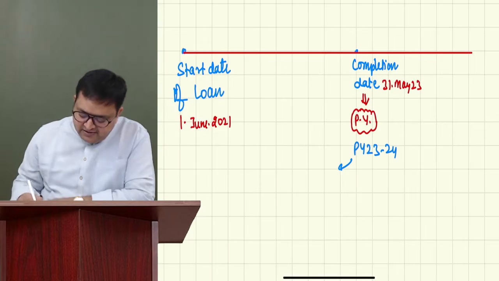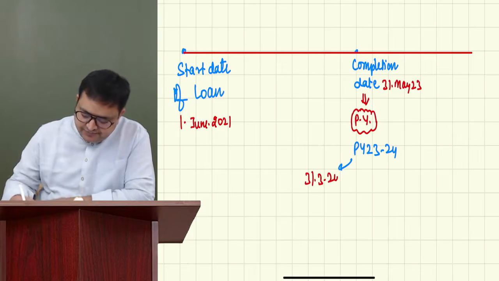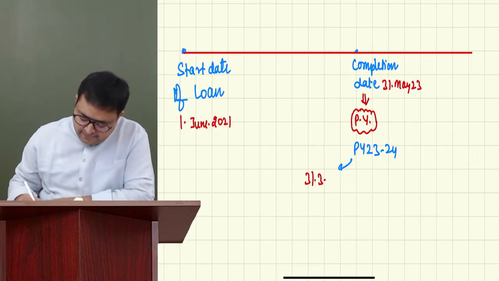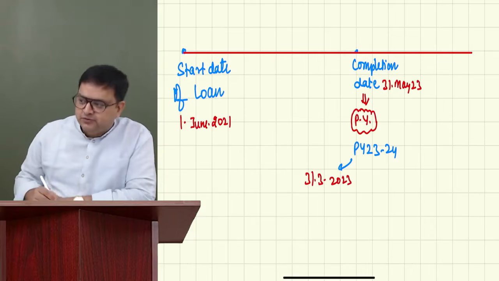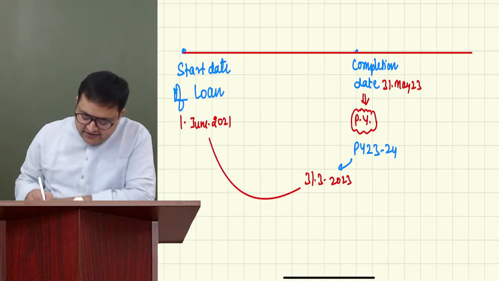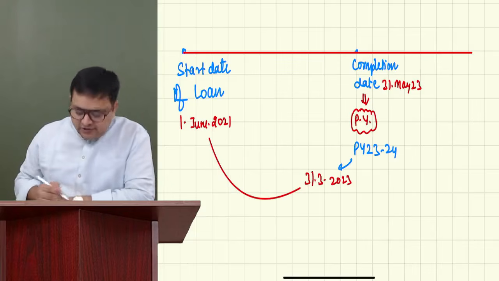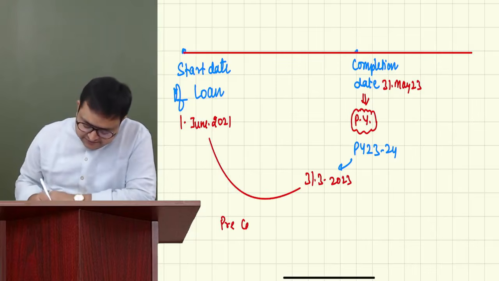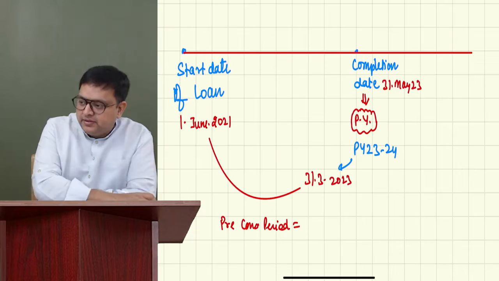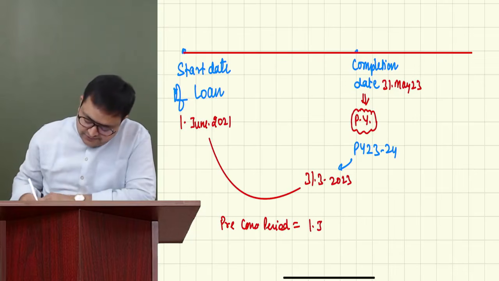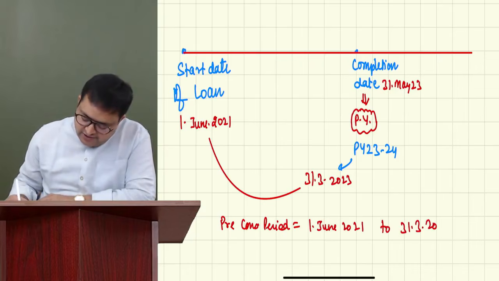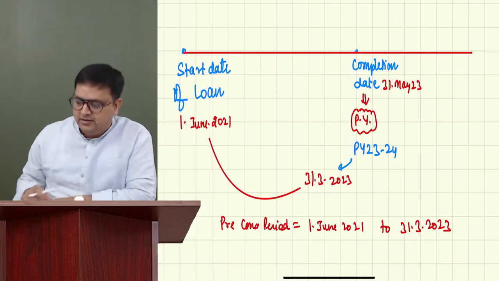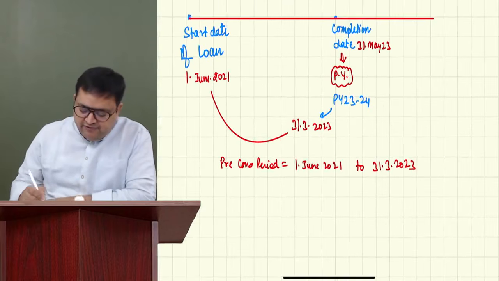Before this year, it ends on 31st March 2023. So my pre-construction period is actually this period. Understood? So my pre-construction period will start from 1st June 2021 till 31st March 2023. Everybody understood?